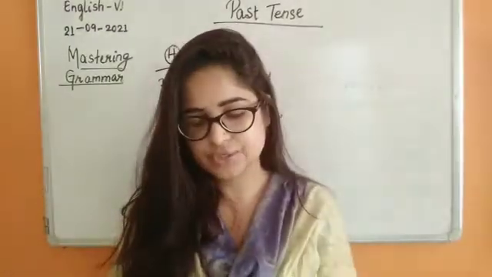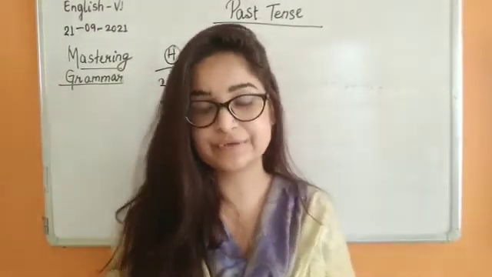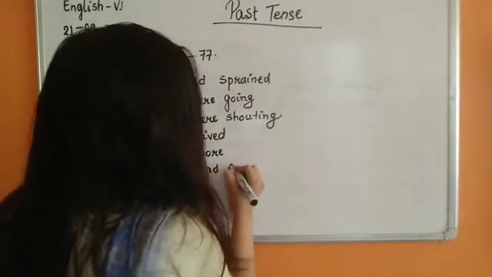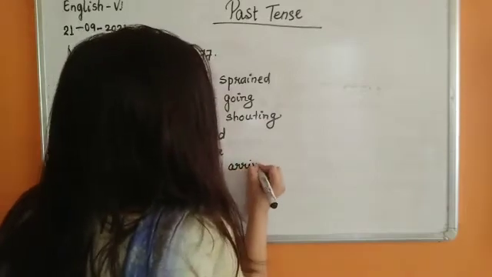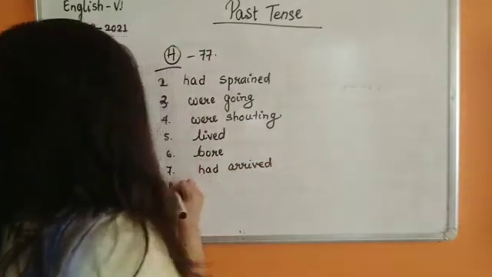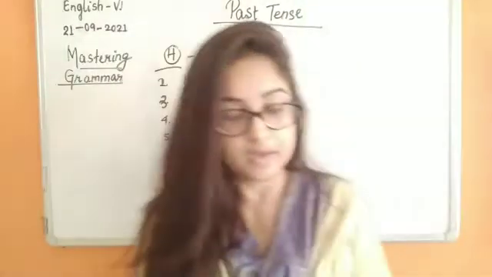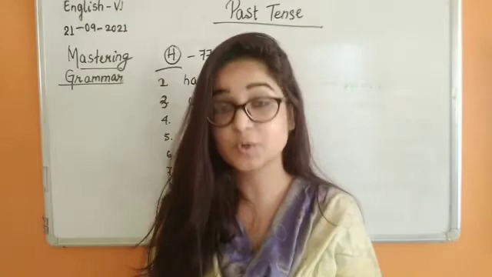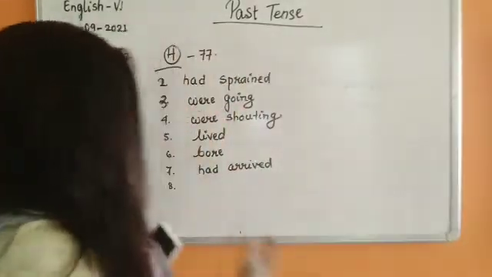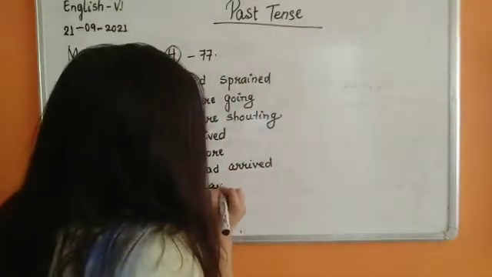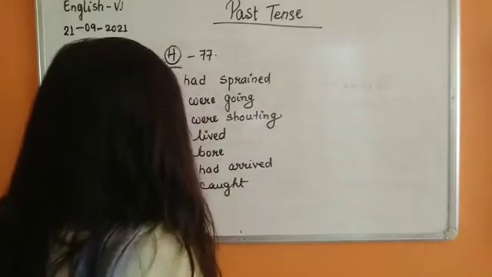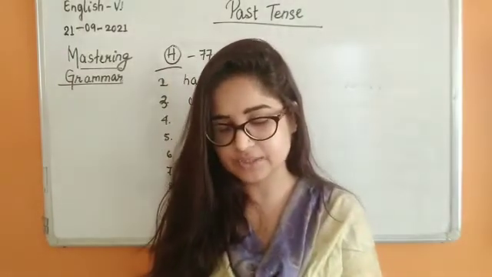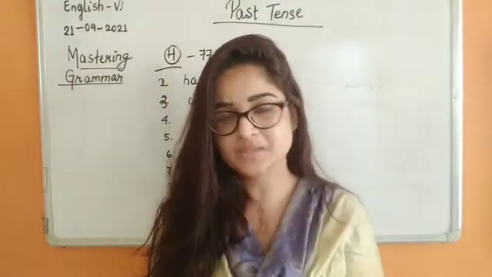The train arrived when they reached the station. Past perfect. Had arrived. Number 8. The policemen caught the dacoits. Catch. Simple past. Caught. So catch will become caught. Number 9. My aunt was baking a cake when I called her up. My aunt was baking.